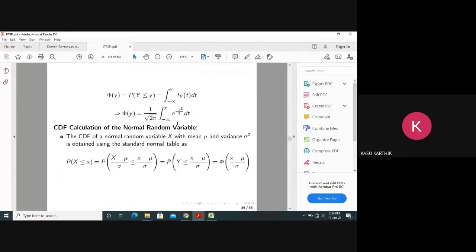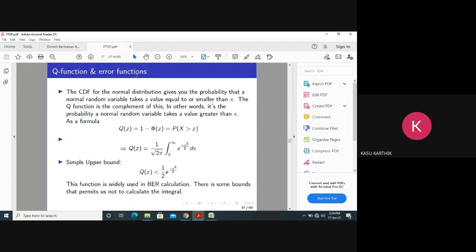Now, this is a CDF of the normal random variable. Q function, error function. I don't think I should discuss these things again and again. We have discussed these things already in our ADC course. Anyway, you can go through this PPT at least.